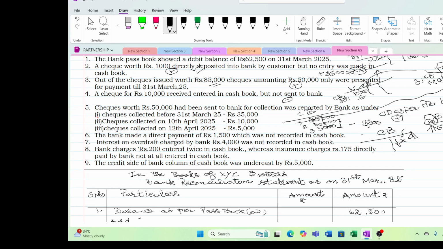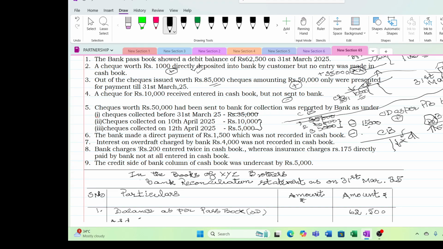So you have to put it as less. This is also a minus item. These two will be minus item. This will not appear. And this is again, we have reduced the loan amount because we were not knowing that the amount is paid by bank.